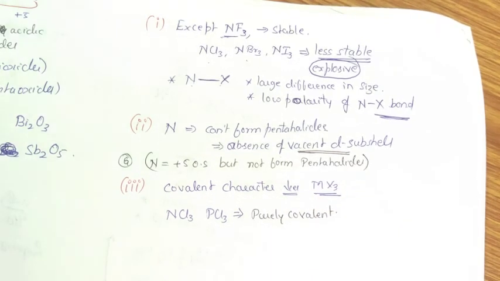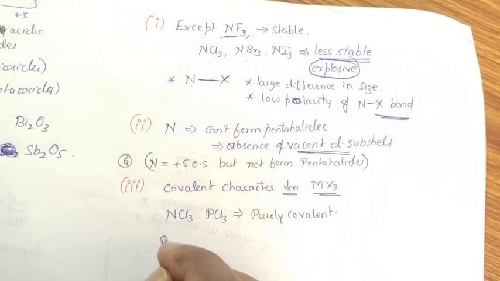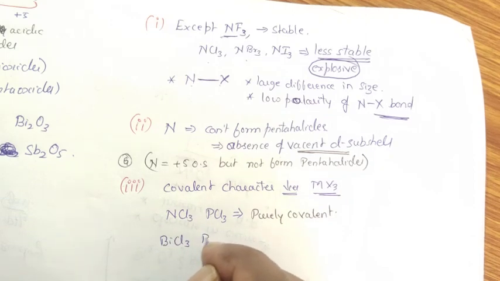As I move from nitrogen to phosphorus, arsenic, antimony and bismuth, I will come to bismuth trichloride and bismuth tribromide.